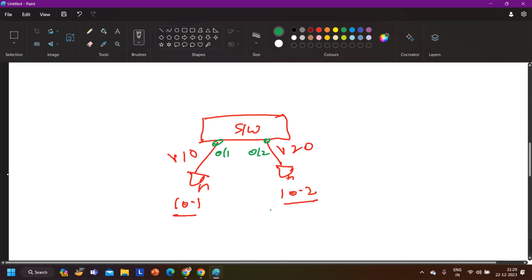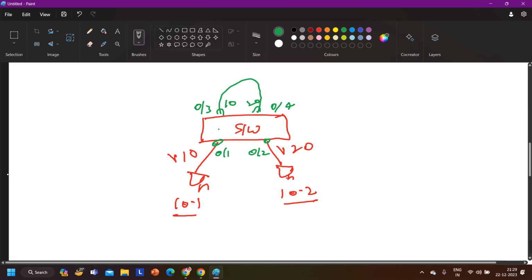How? Here I need to use two unused ports. Let's say here we have two ports, 0/3 and 0/4. If I connect these two ports together with one single cable, and I make this port a member of VLAN 10 and this port a member of VLAN 20, now can these two devices communicate with each other or not? Do we get a loop here if you connect two ports like this? No. Why would we get one? Both are in different VLANs.